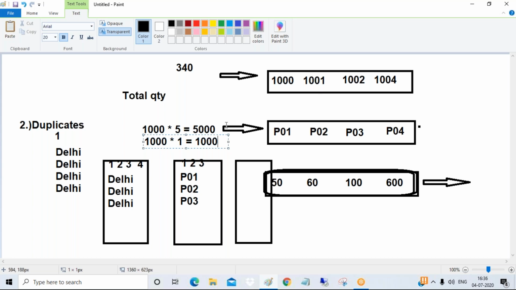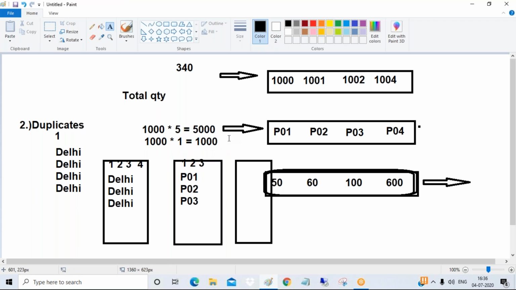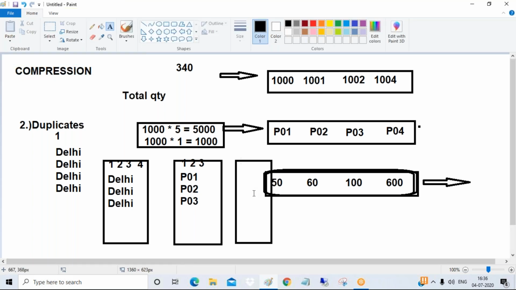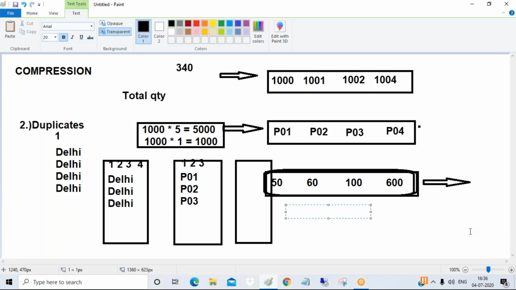Okay, fine guys. So here drastically the memory cost is also reduced for the customers also. And guys, with this technique, what will happen? We have a new concept called compression. The fourth one actually, this is compression. So I can say guys, in HANA system, the data is highly compressed, because the data is stored in the form of codes, in the form of some numbers or codes. For example, I'm saying like this.